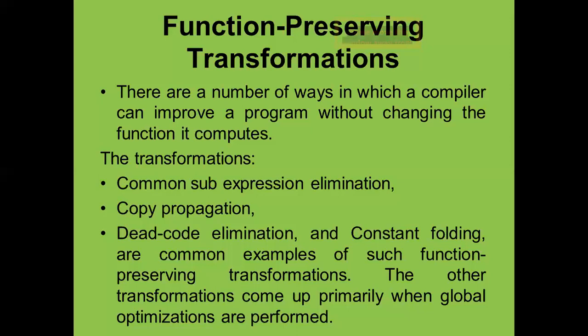There is an improvement in the speed of the compiler. That's why we apply the optimization at the local level and at the global level. These are a few of the transformations which the compiler applies for the elimination of such redundancy, and ultimately there is an improvement in the speed of the program, even though we will get the same output.